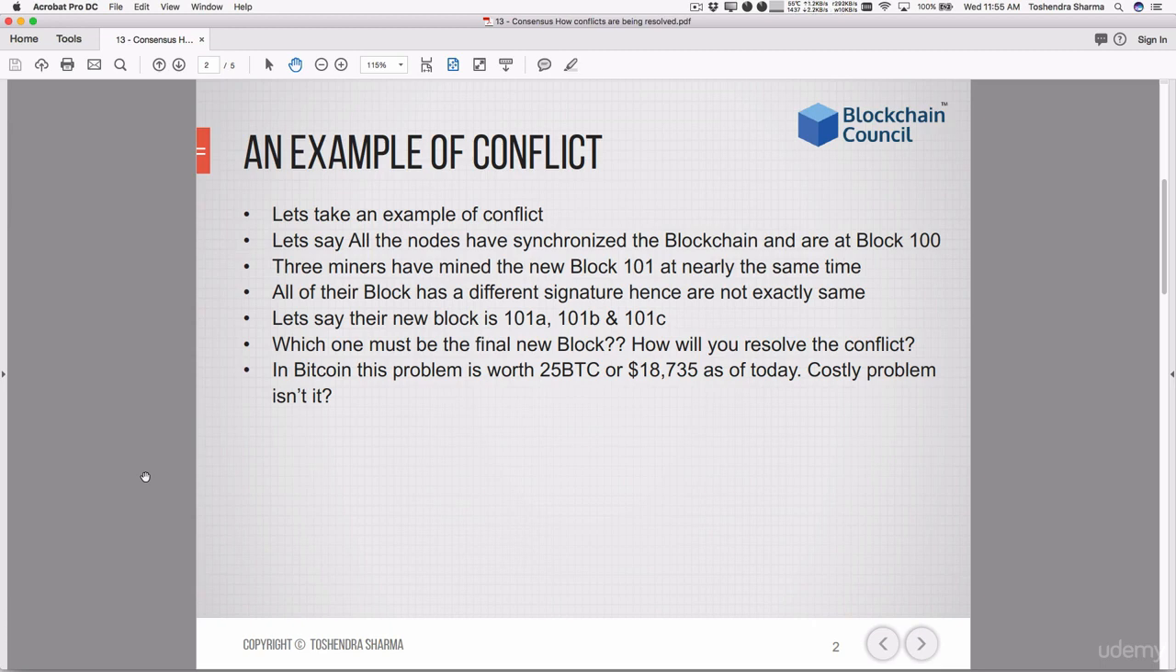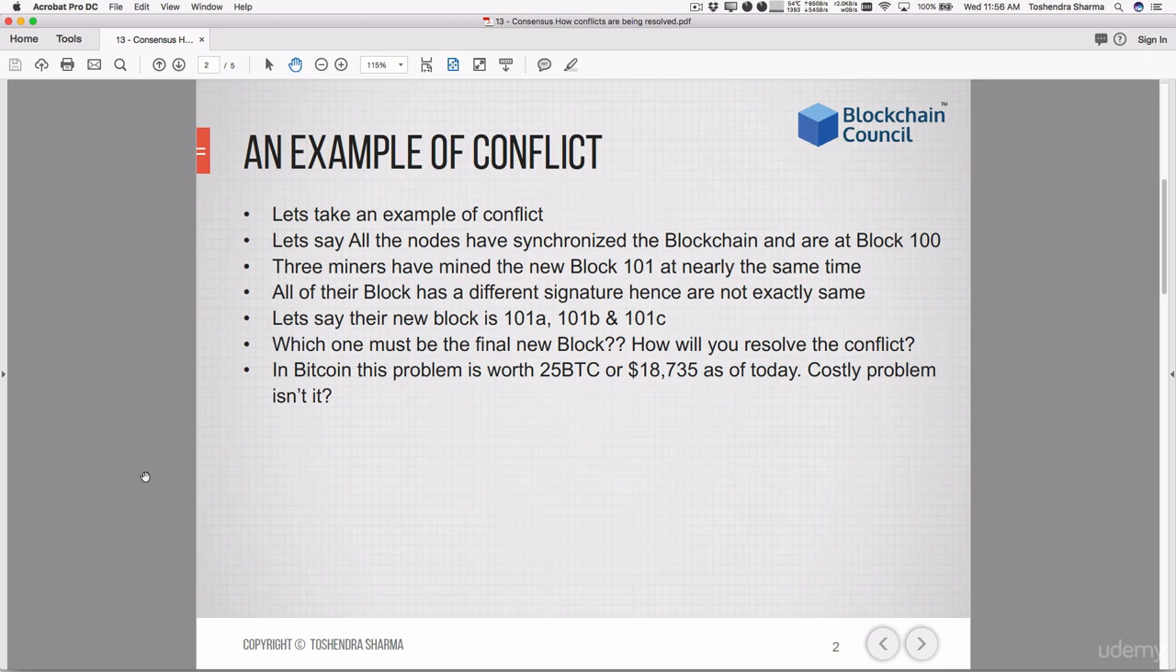So all of their blocks have a different signature, hence are not exactly the same, because the timestamp at which the block has been mined may also differ. Since that timestamp is embedded inside the block, or the signature of the miner is also embedded inside the block, this can be called a different block. So let's say that the new blocks are called 101A, 101B, and 101C.